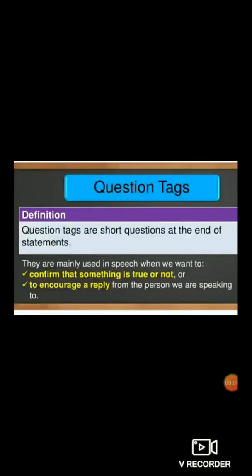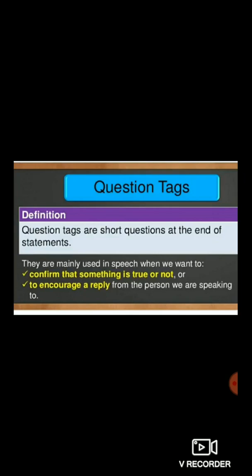Here is the definition of the topic question tags. What do you mean by question tags? Question tags are short questions at the end of statements. They are mainly used in speech when we want to confirm that something is true or not, or to encourage a reply from the person we are speaking to.